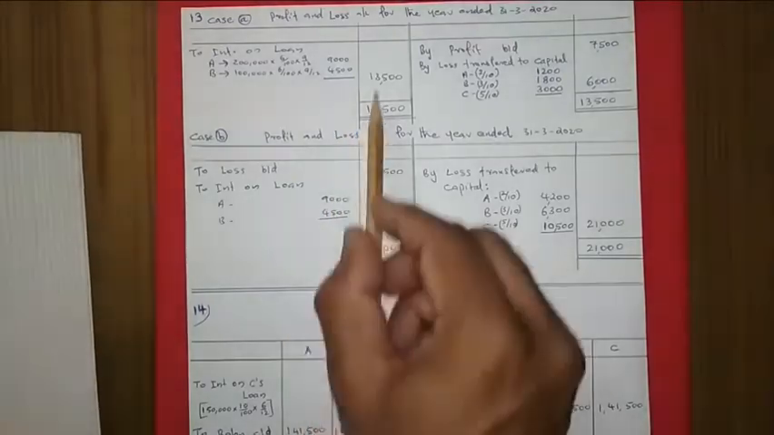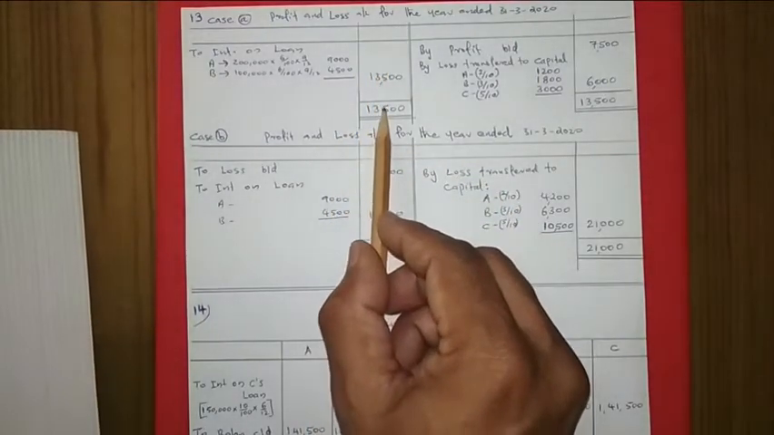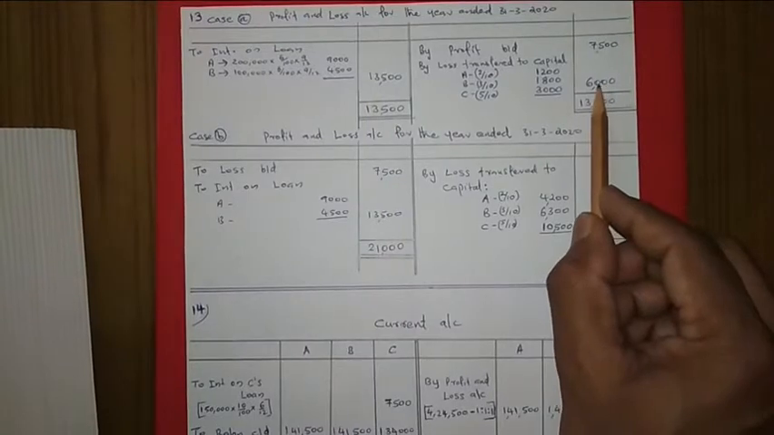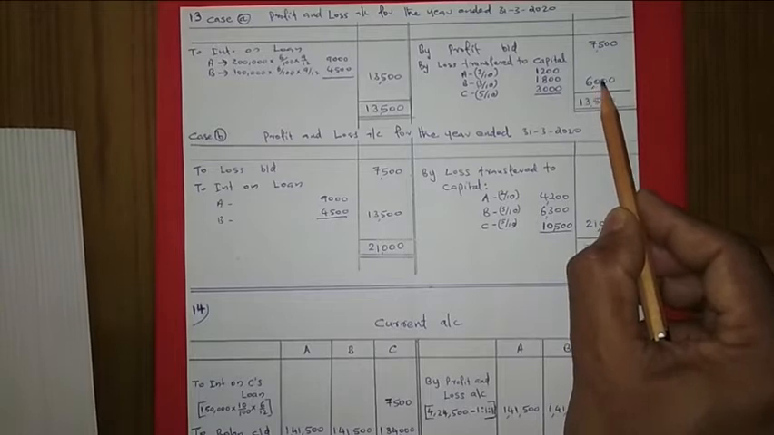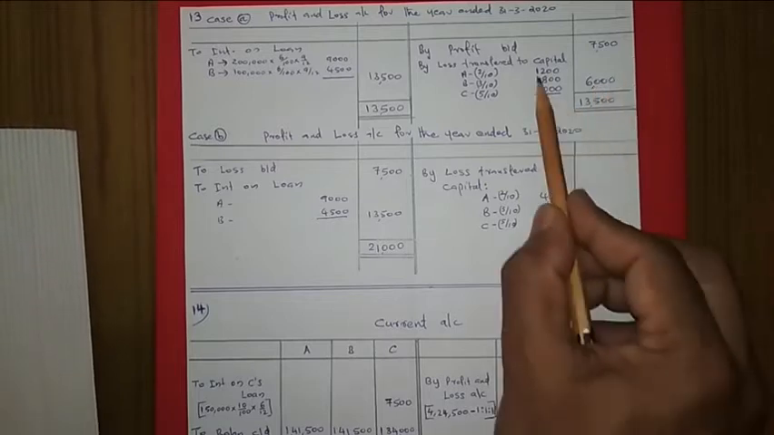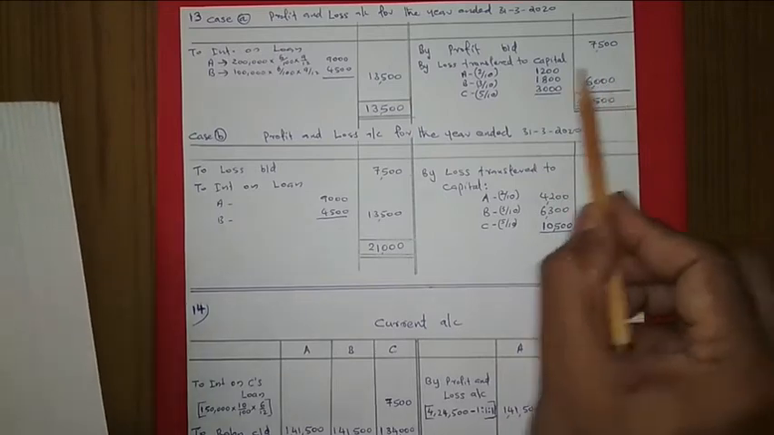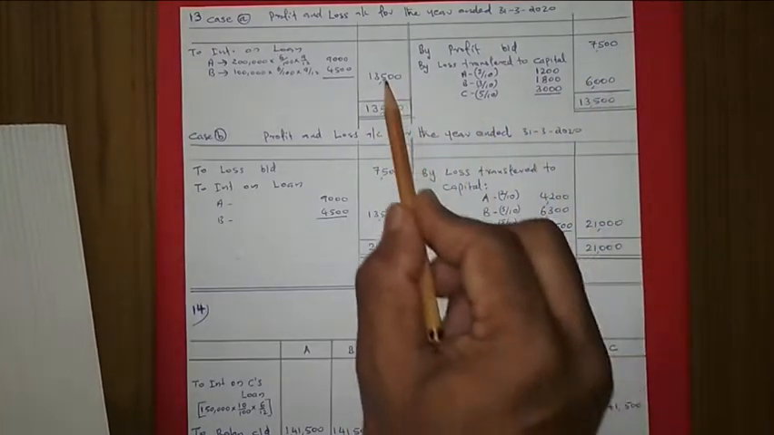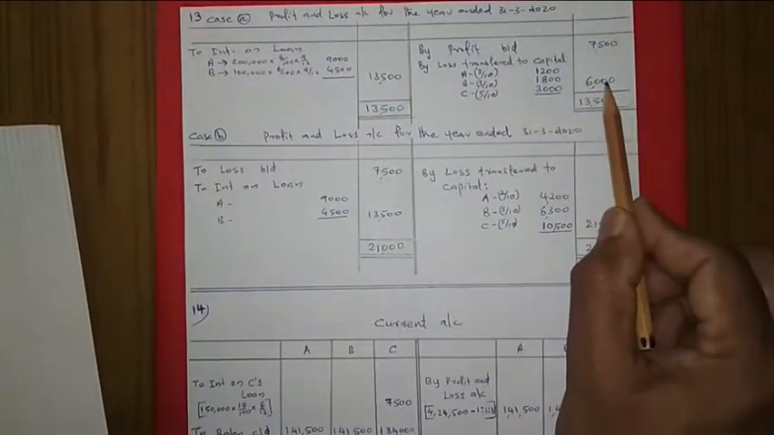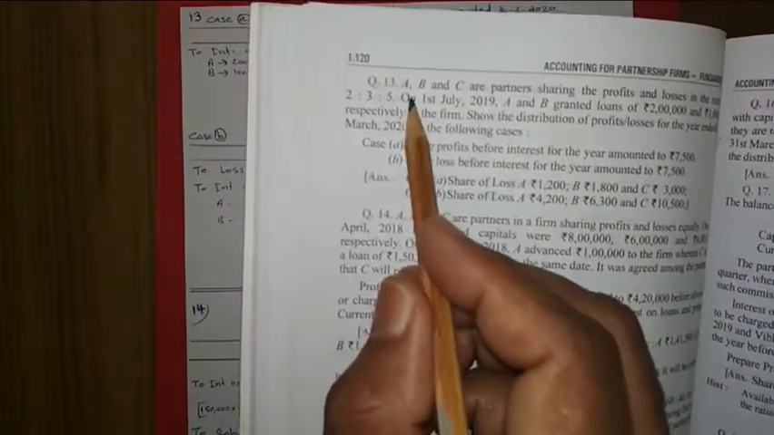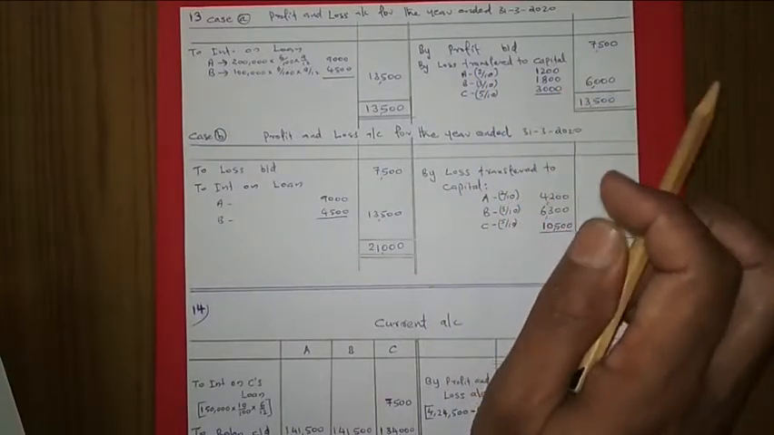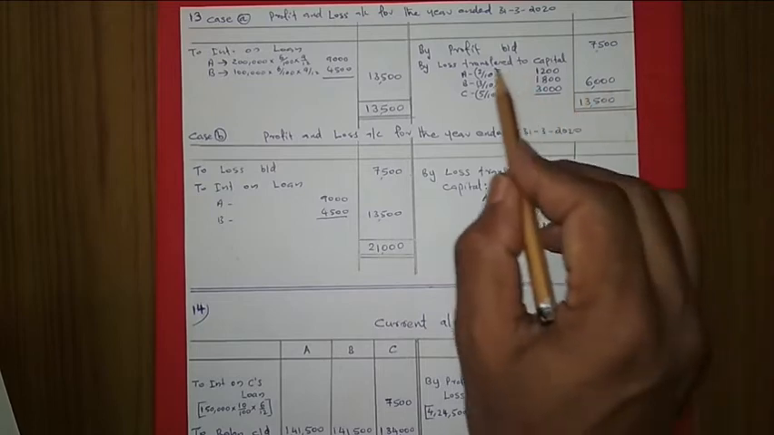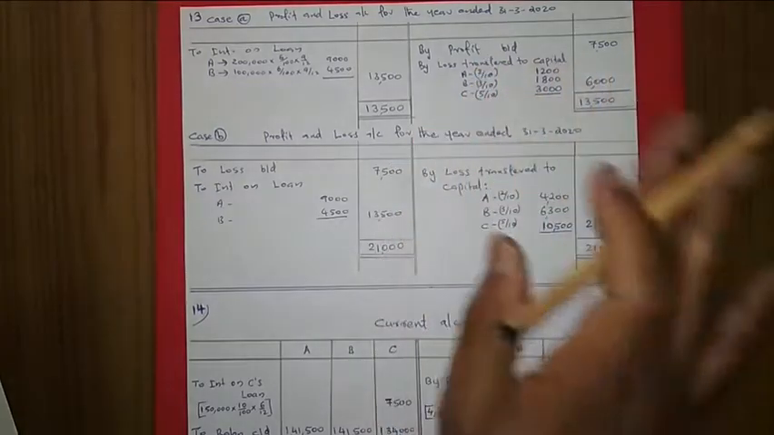After that, this side is more, the expense was more, that is why we are getting a net loss of 6,000. This 6,000 should be distributed among the partners according to the profit sharing ratio, 2:3:5. From the 13,500 we subtracted the 7,500 and we got 6,000. It is written there, loss transferred to capital. If the capital account is fixed, then the writing will be loss transferred to current account. So this is the first case.